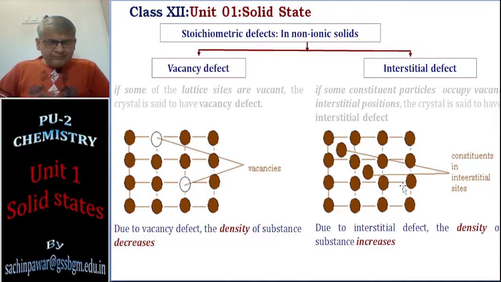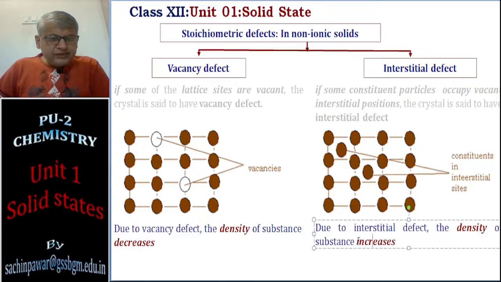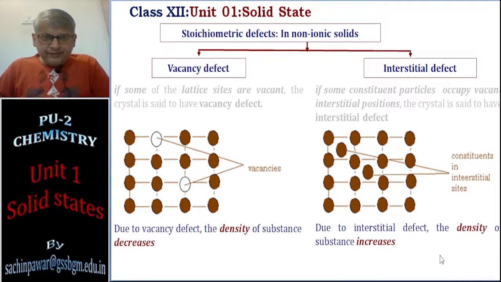On the other hand, in interstitial defect, more particles are coming into the interstitial sites. That means in this particular area the mass has increased, that means mass per unit volume is increased, that means density should increase. The interstitial defect will increase the density of the solids. Okay, next.